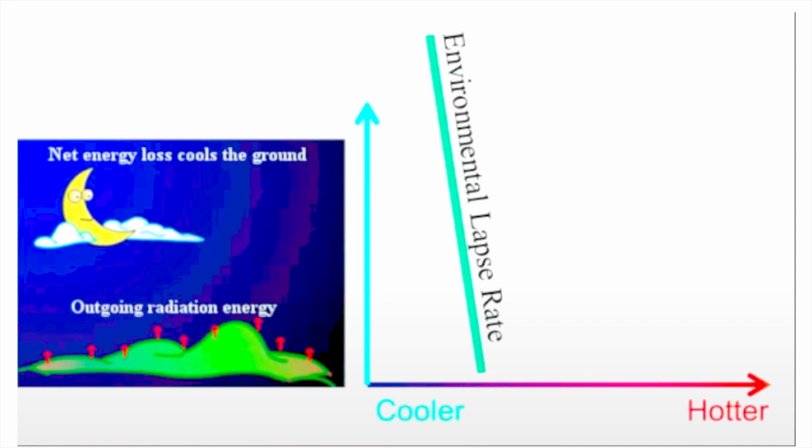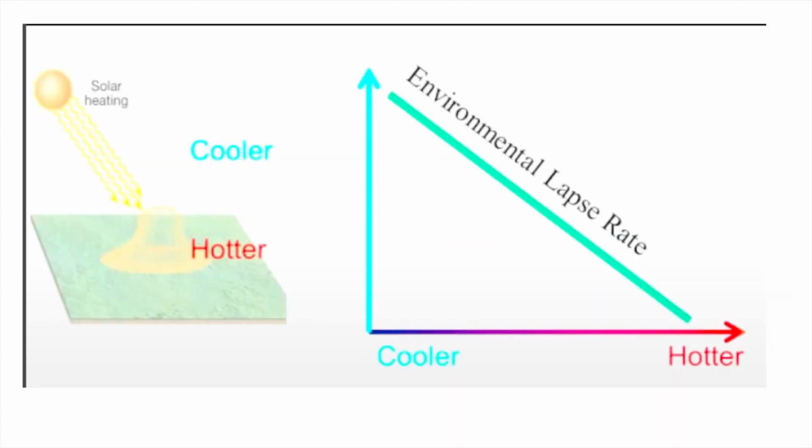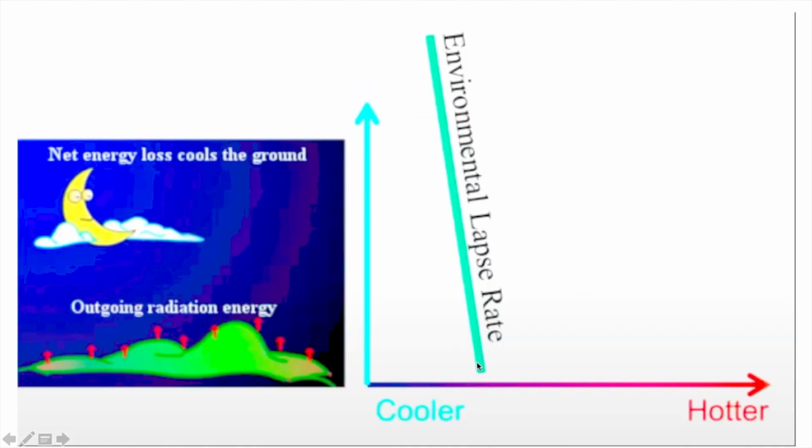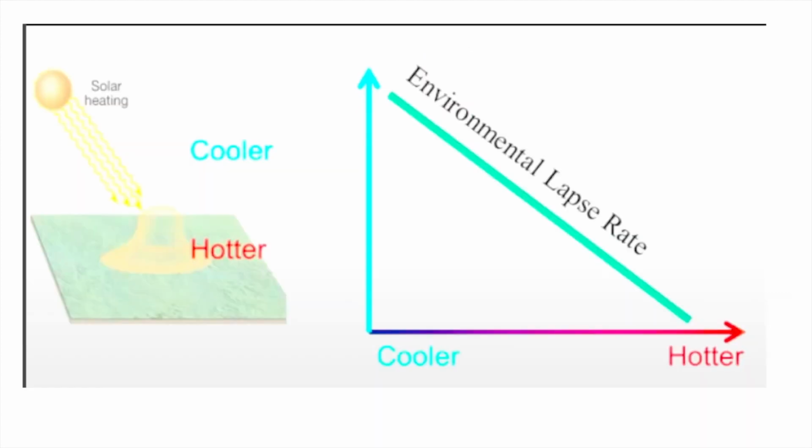So the environmental lapse rate is less here. Is this clear? For 1 kilometer, the difference in the daytime is say 10 degrees Celsius, but at night it is only 2 to 3 degrees Celsius. For each 1000 meters we have a 2 degree change at night, while in the daytime we have a 10 degree change. So it varies, it is never the same.